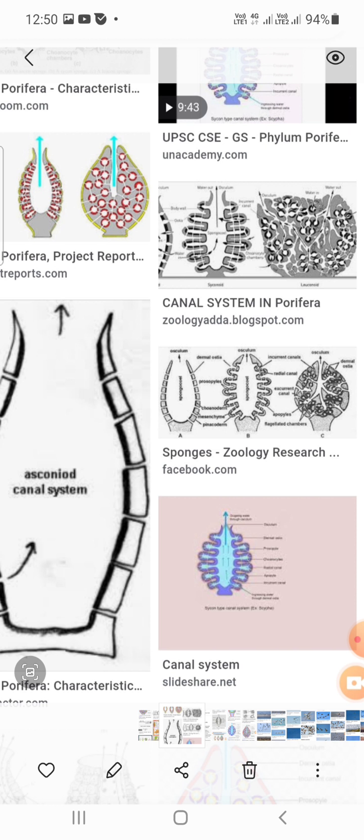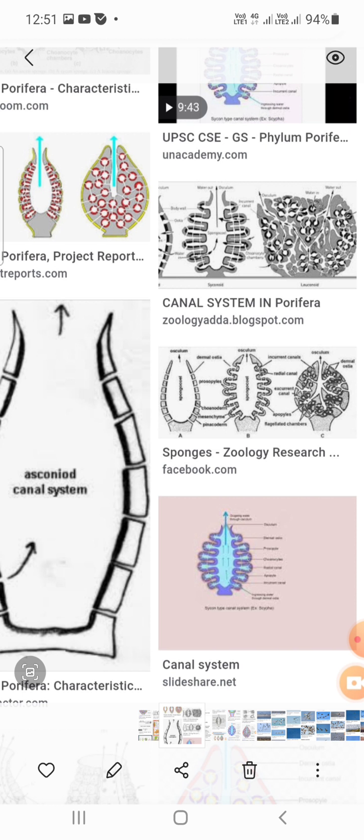It is formed by the outpushing of the wall of an asconoid sponge at regular intervals into finger-like projections called radial canals. At first, these radial canals are free projections and the outside water surrounds their whole length, so there are no definite incurrent canals.